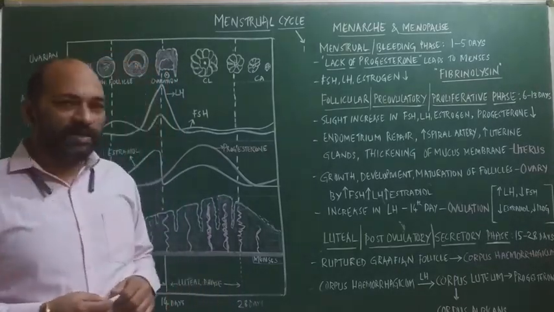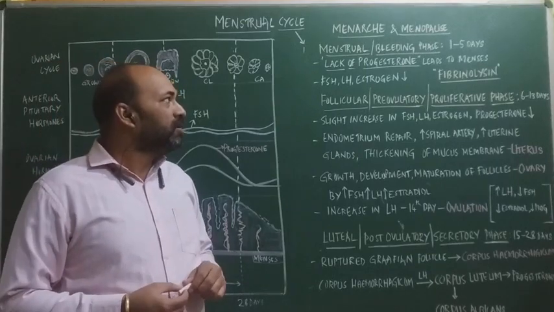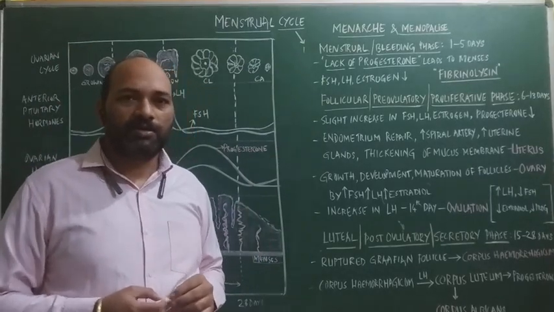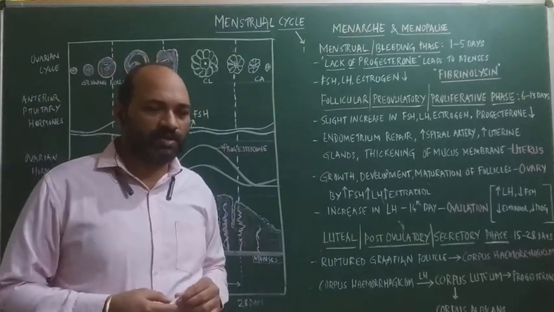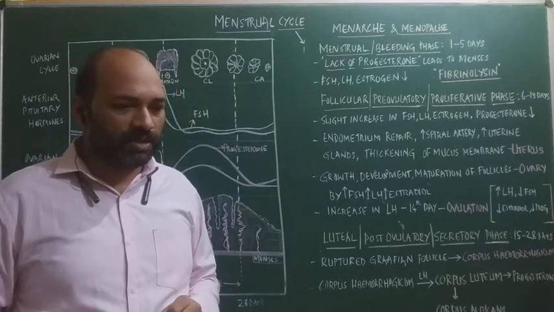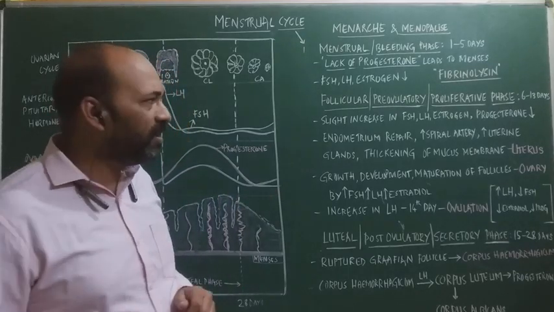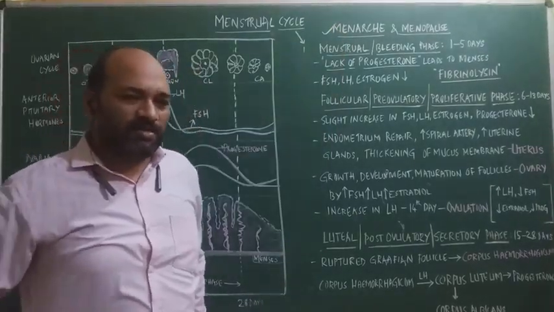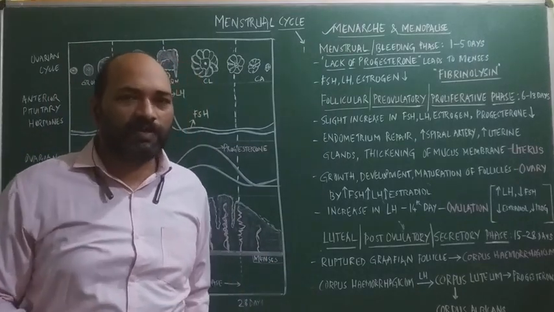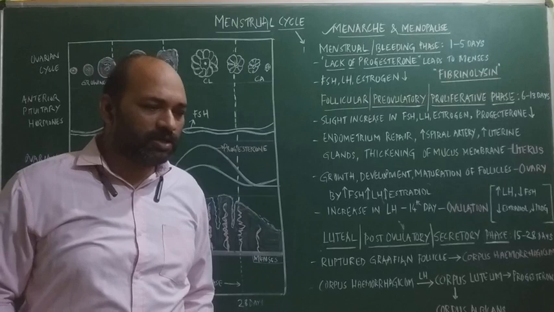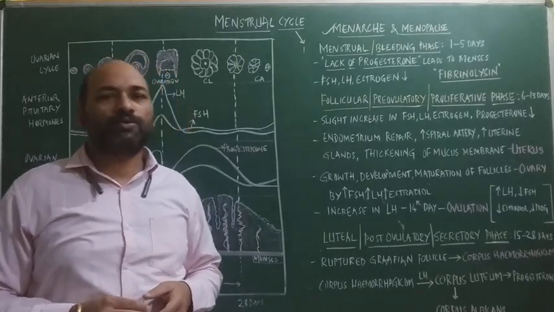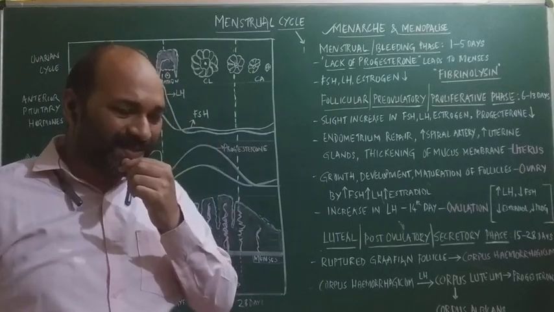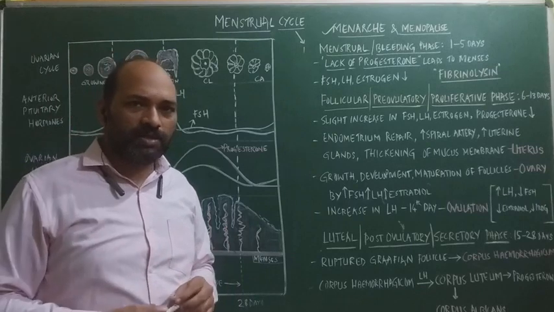Now in case of all the primate females, the menstrual cycle begins at a particular age, around 12 to around 13 or 14. That first menstrual cycle which occurs in human females or primate females is said to be the menarche. Why does menarche occur? Menarche occurs due to an increase in the gonadotropin releasing hormones. So that is the first stage where the female attains puberty.